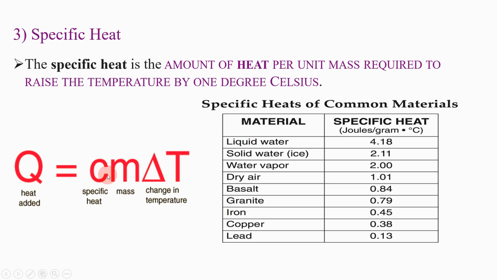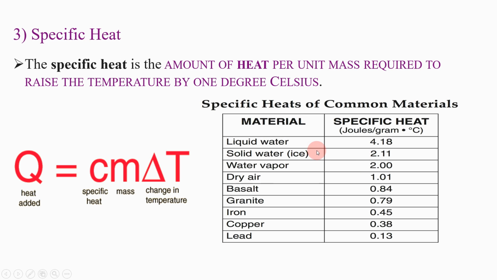So Q equals c m delta T is the formula for specific heat, where Q is the heat added, letter C denotes specific heat, m denotes mass, and this is delta T. Delta T means change in temperature.